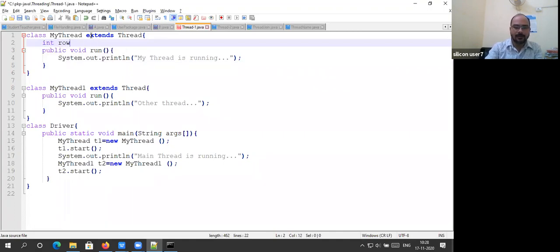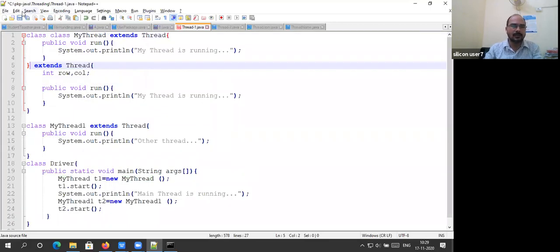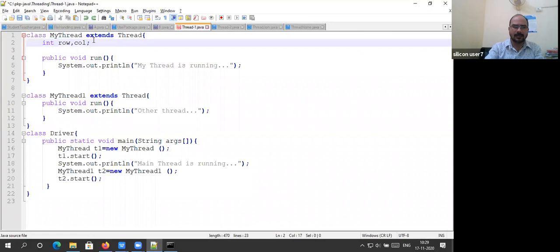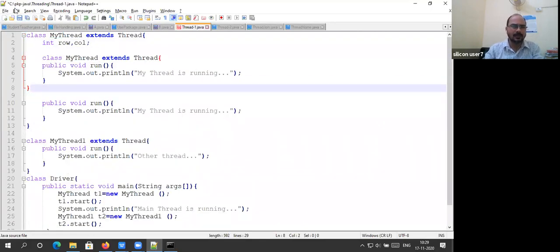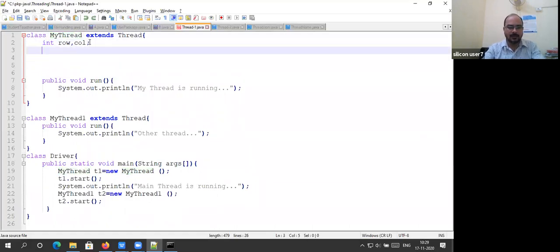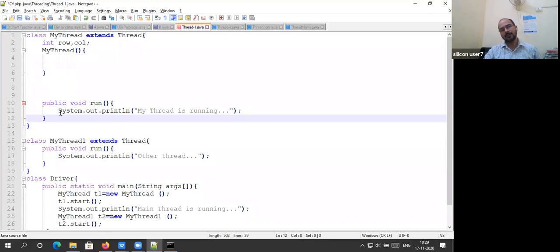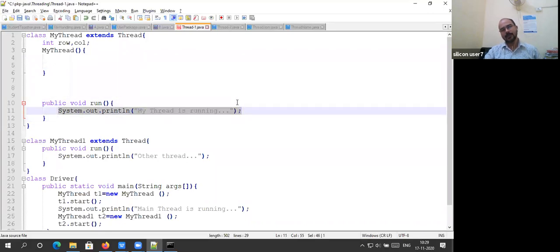I am giving you some hints: int row, and you can provide a column here. You can define a constructor here, in the main thread; later on I will explain the main thread. You can take the parameters row and column here. In row and column, you initialize it, and based on the row and column, it will work. But the code segment is the same, right? Right. Okay, let me stop today.